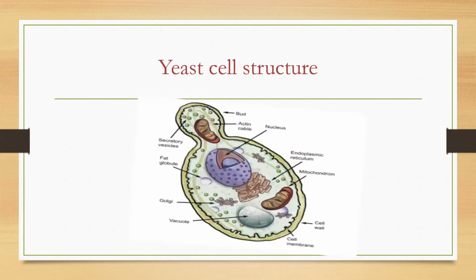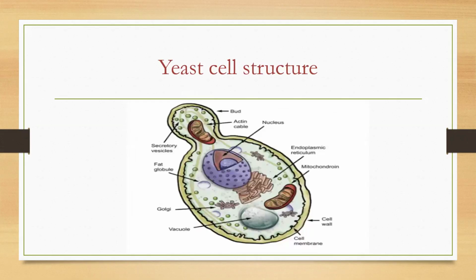Look at here. This is called yeast cell. Yeast cell structure has different organelles. Look at here, this is called bud. Already I explained the budding process also. Next, this is called actin cable, secretory vesicles. Next one, fat globules. Next, Golgi apparatus. Golgi apparatus function also it's done.